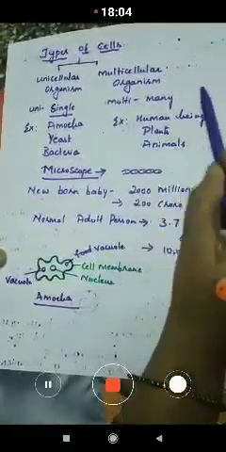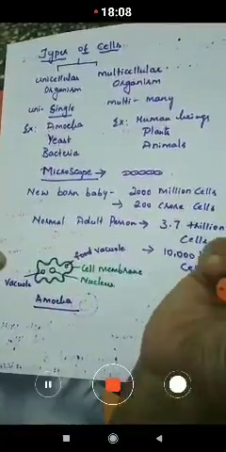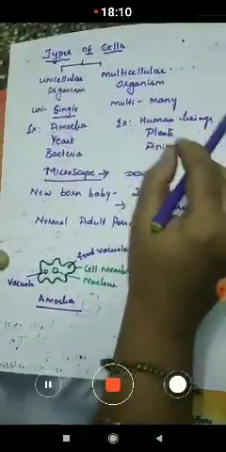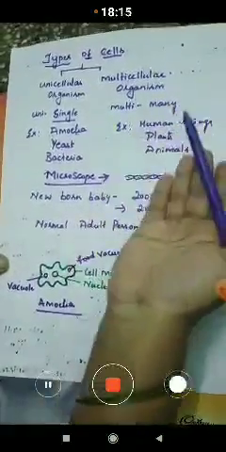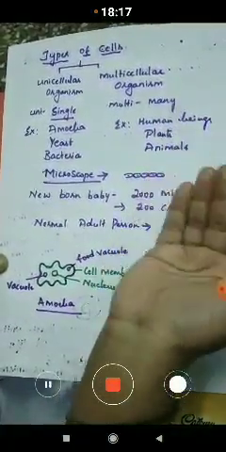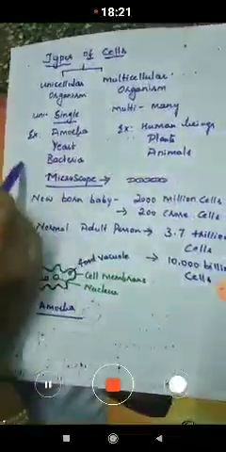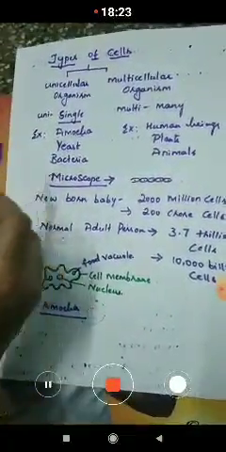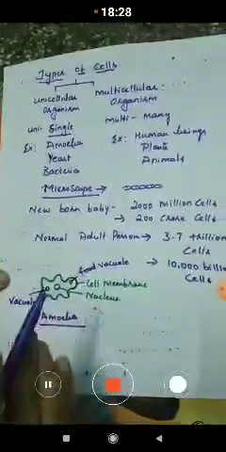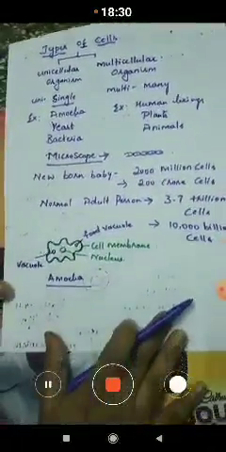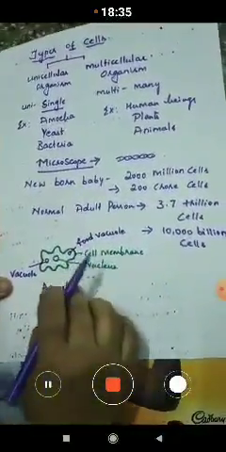So many different cells combine together to perform one function, whereas you have to understand here, many cells group together to perform the different functions, whereas in amoeba only the single cell will perform all the different life processes. Understood?